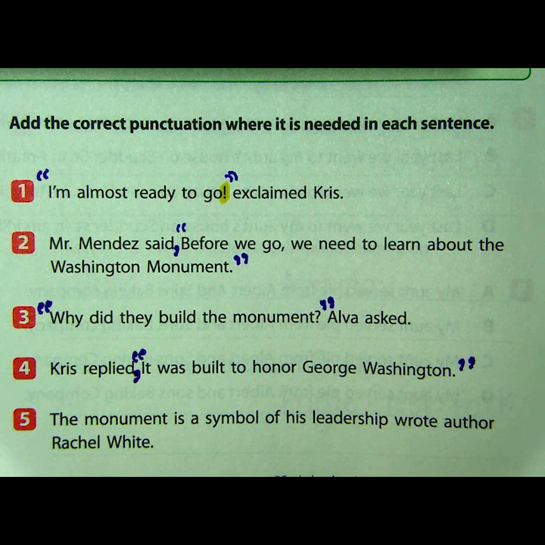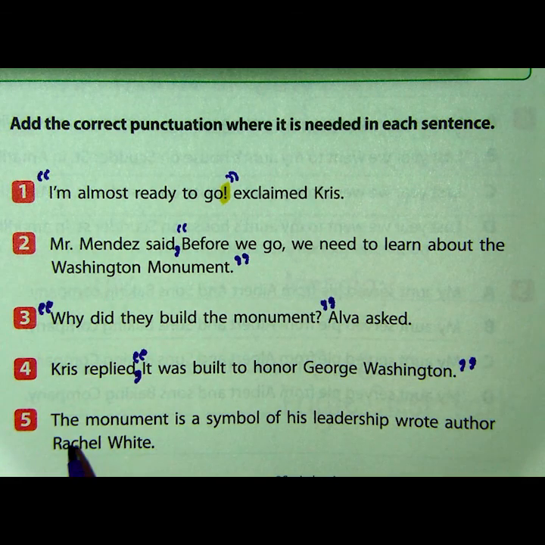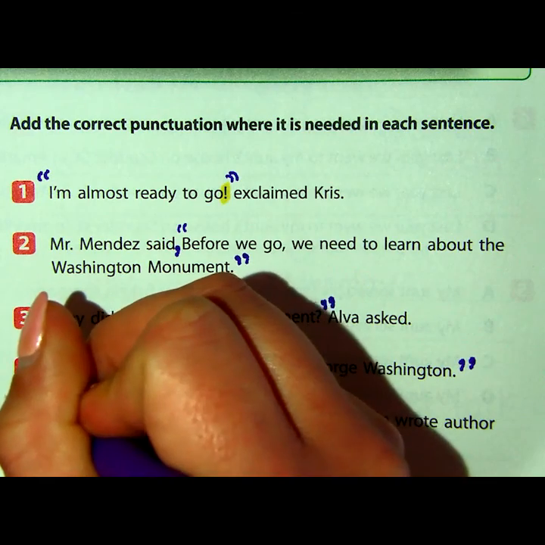Let's look at the last example. The monument is a symbol of his leadership, wrote author Rachel White. So what do you think about this one? This one's a little bit more tricky. So if we're saying wrote author Rachel White, that means that these were exact words that she spoke. So the monument is a symbol of his leadership. Those are the words that she said. So we need that in quotation marks.